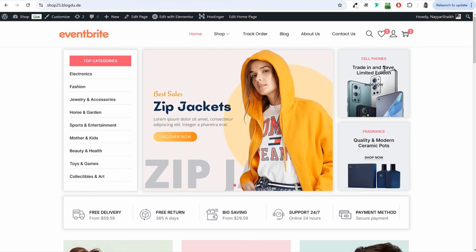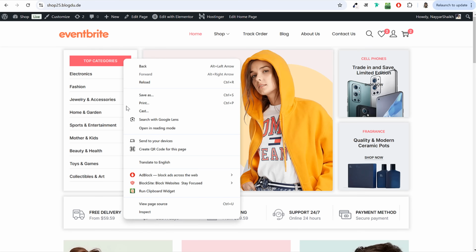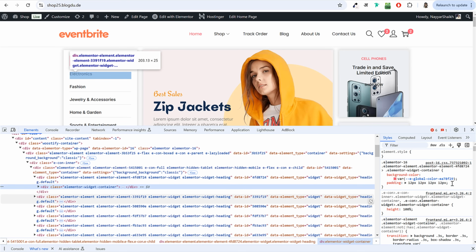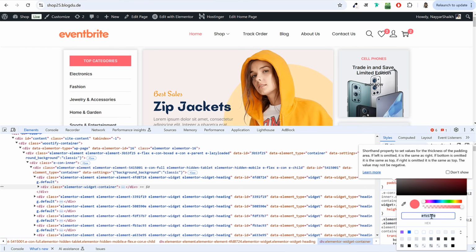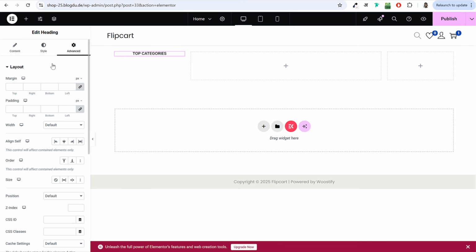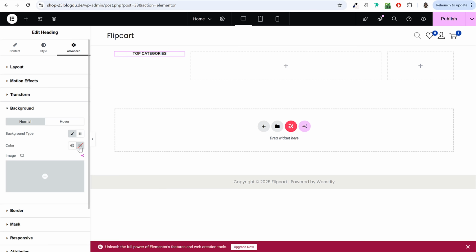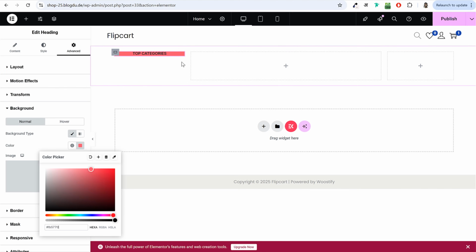Now, whenever you go to any website, if you like any color or any font style or anything, and if you want to know what font family or font style they are using or what color they are using, it's very simple. You can right click on that color. For example, if I want to know the color code, I can right click over here and I'll select inspect. Once you do that, you will see this thing open at the bottom, and at the bottom right, you can see the background color over here. You can click on that and it will give you the exact color code. So I can copy the color code from here, come back to the website and paste in the color code. So under advanced, search for background, which is over here, and under background type, select this and paste in the color. Now, as you can see, we have this pink color in the background.